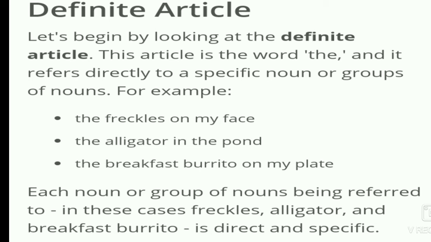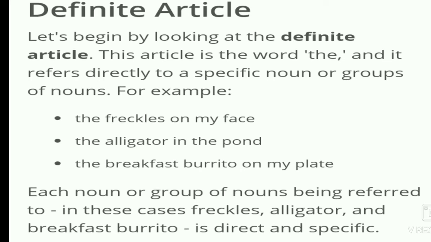Third, the article is used for the heavenly bodies: the sun, the earth, the moon, the planets, etc. Fourth, the article is used for prison, school, university: the school, the university. Fifth, the article is used for parts of the body: the neck, the lungs, etc. Sixth, the article is used for time expressions: the morning, the evening. Seventh, the article is used for dates: the 15th of October.